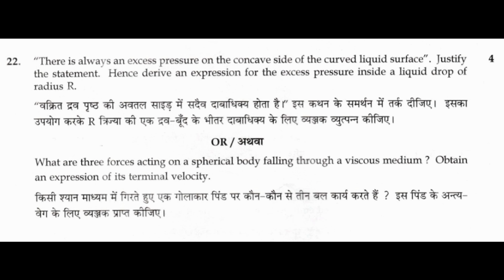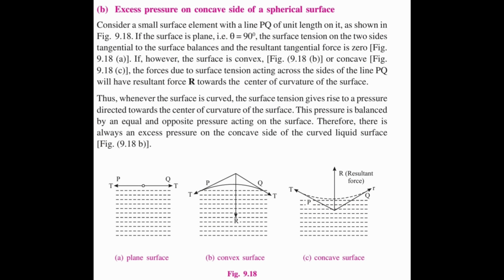22. There is always an excess pressure on the concave side of the curved liquid surface. Justify the statement, hence derive an expression for the excess pressure inside a liquid drop of radius r. Excess pressure on the concave side of a spherical surface. Consider a small surface element with a line PQ of unit length on it. If the surface is plane, that is theta is equal to 90 degrees, the surface tension on the two sides tangential to the surface balance and the resultant tangential force is 0.